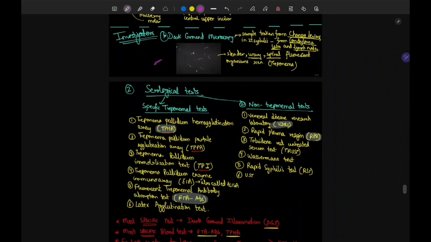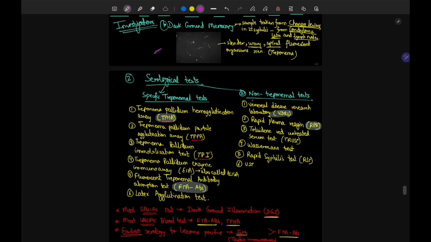Now let's go to the serological tests. The serological tests, what all you can perform. There are some specific treponemal tests and some non-treponemal tests. Specific treponemal test, you may remember, like TPHA, TPPA, TPI, and ELISA, or you may say EIA. Both are the same, ELISA and EIA. And then you may say FTA-ABS, and latex agglutination tests. So what are you going to say? You will say TPHA, TPPA, TPI, then ELISA. You write ELISA everywhere, na? ELISA, latex agglutination test. You write it everywhere.